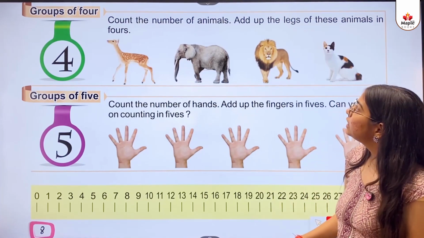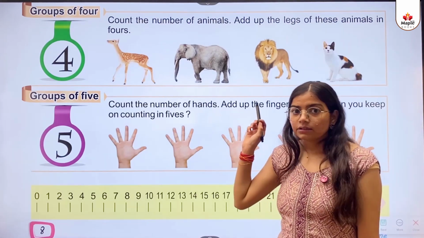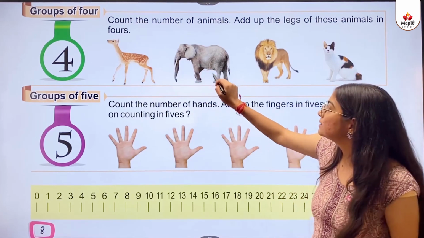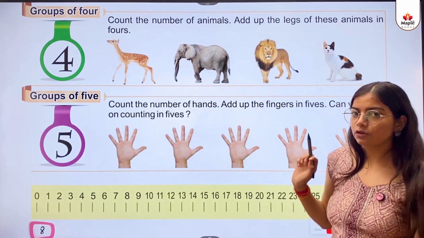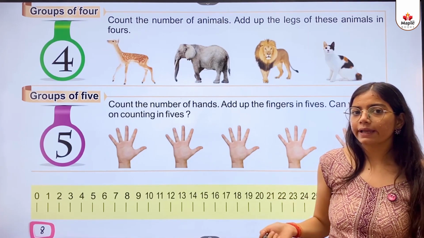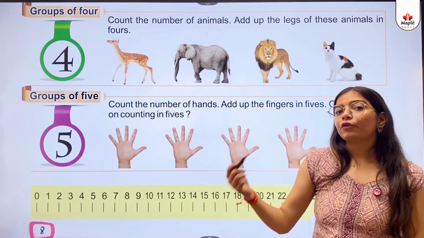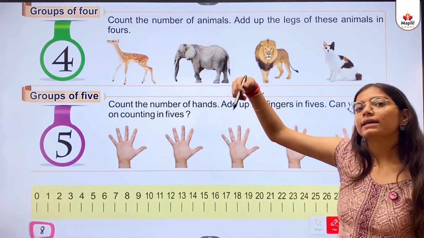So kids, we need to count the number of legs of these animals. This has 4 legs, this has also 4 legs, this has also 4 legs, this has also 4 legs. So what will we do, kids? 4 fours are 16. So the answer here is 16.